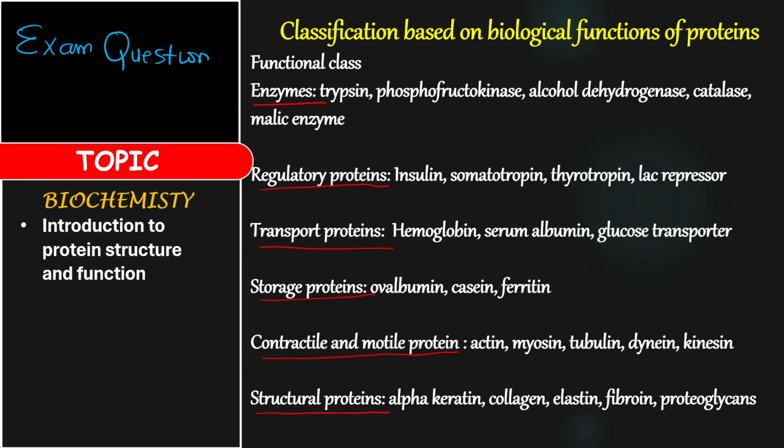All right. So we have trypsin, we have phosphofructokinase, which is an enzyme that is very important during the metabolism of glucose. We have alcohol dehydrogenase, an oxidoreductase enzyme. We have catalase. We have the malic enzyme. All these are examples of enzymes: phosphofructokinase, trypsin, even your normal ptyalin, the one in your mouth, amylase, lactase. You can list all those as enzymes too.